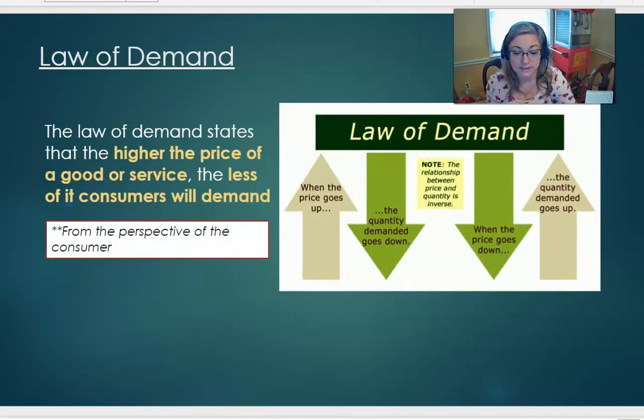The law of demand states that the higher the price of a good or service, the less of it consumers will demand. Therefore, when the price of something goes up, the quantity demanded, or amount consumers are willing and able to buy, goes down. However, if the price goes down, the quantity demanded goes up. This is what we call an inverse relationship. When you think of the law of demand, think of it from the consumer's perspective.